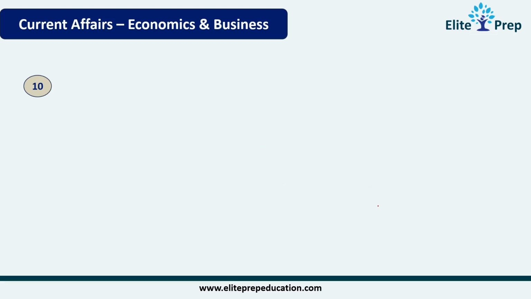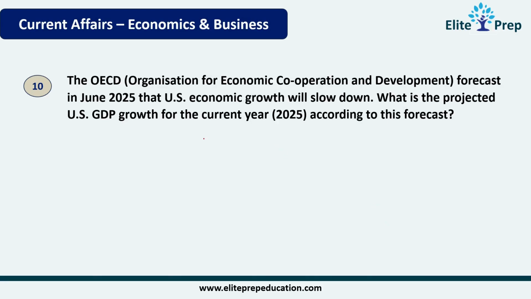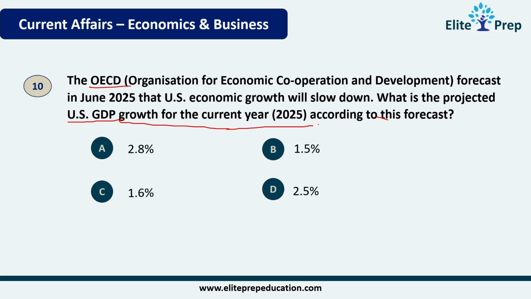Last question, question number 10. The OECD, Organisation for Economic Co-operation and Development, forecast in June 2025 that US economic growth will slow down. What is the projected US GDP growth for the current year 2025 according to this forecast? This was done by the OECD. The answer choices are like this, and the correct answer is 1.6%.